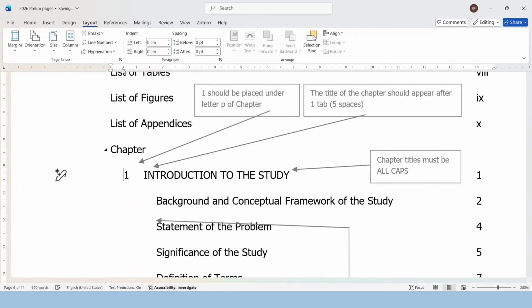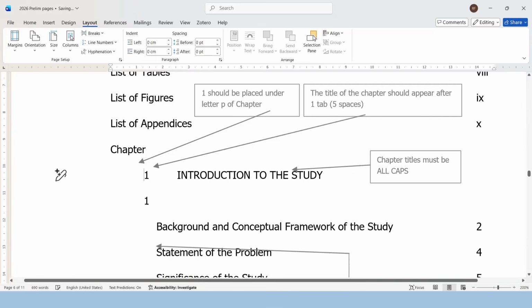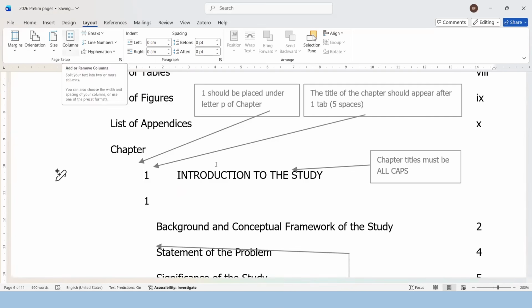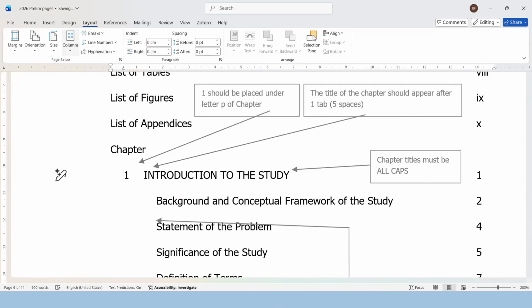I decided to use tab instead of spaces. It's very difficult to edit a paper if you have spaces. So you just move this one to edit your tab stops. Okay, I really could not perfectly align one with P. I could perhaps include a space or so, but I think this one is acceptable.